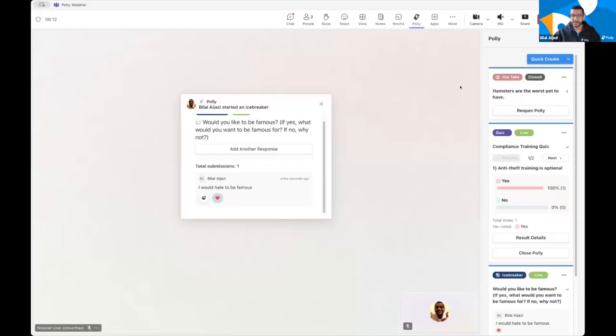Cool. Any questions on meeting integrations? Again, I can't demo Zoom, but I can dive into Meet if that's of interest to the group here. Anybody? I didn't see anybody using Meet, so maybe we'll skip that section. Cool. All right.